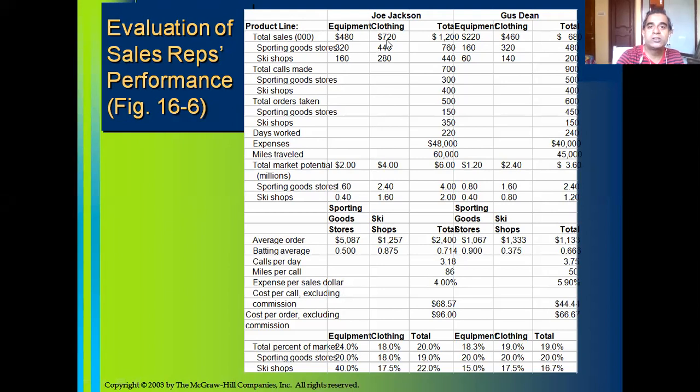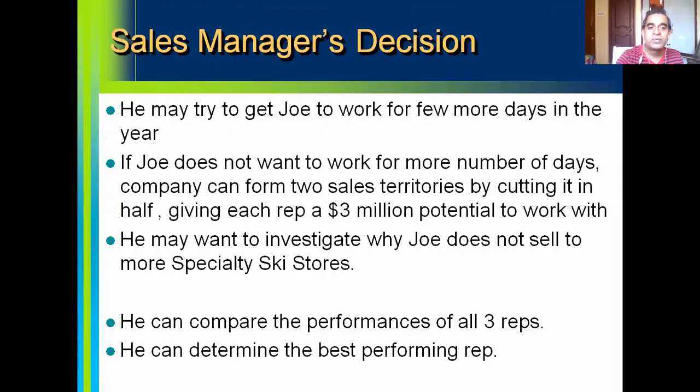Again in clothing, out of $720,000 sales, he has sold a major portion, $440,000, to sporting goods stores, and less to specialty ski shops, $280,000. So the sales manager may want to investigate why Joe Jackson does not sell more to specialty ski stores.